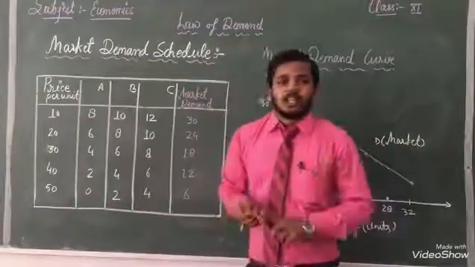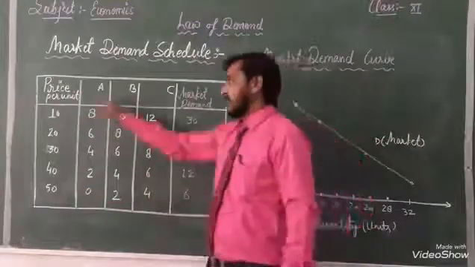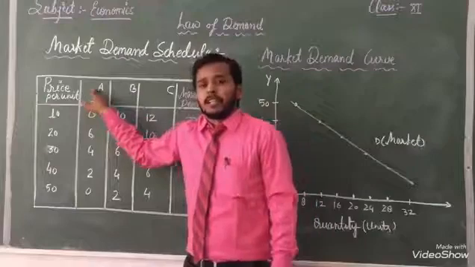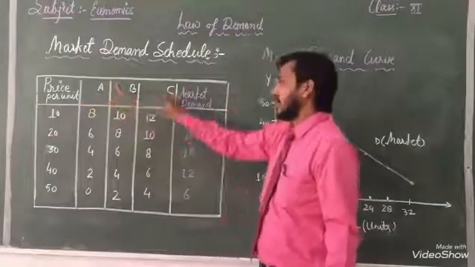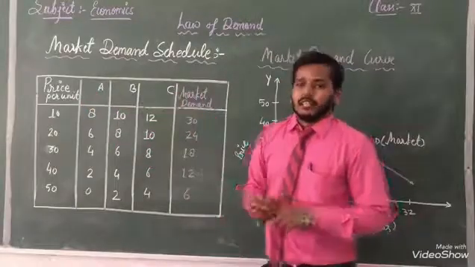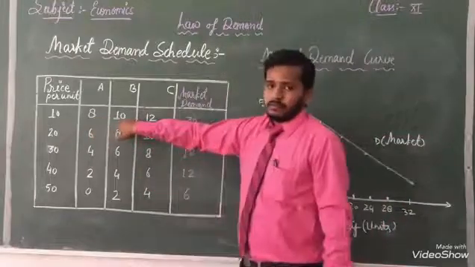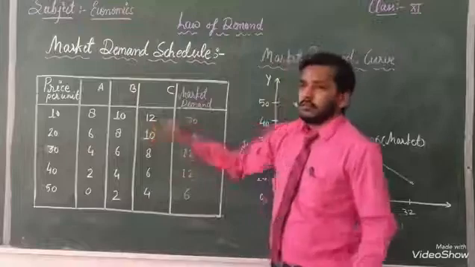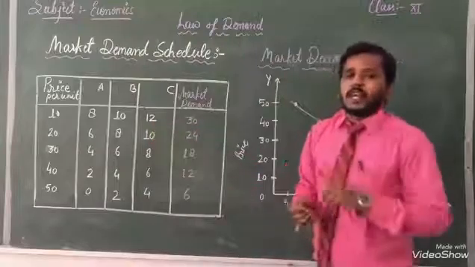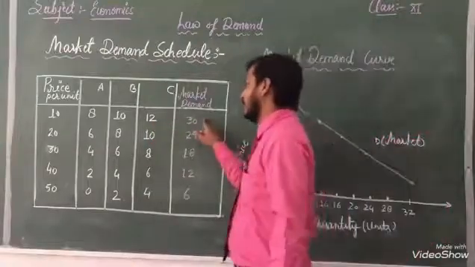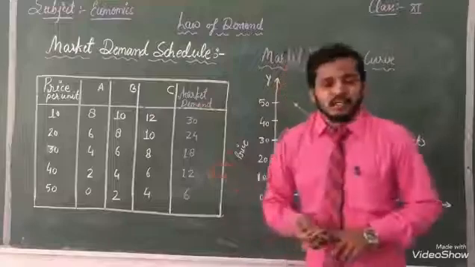This is the individual demand, but there are 3 persons, A, B, C, who demanded the same material, and the units demanded are 8, 10 and 12. When we add it up, the total becomes the market demand.